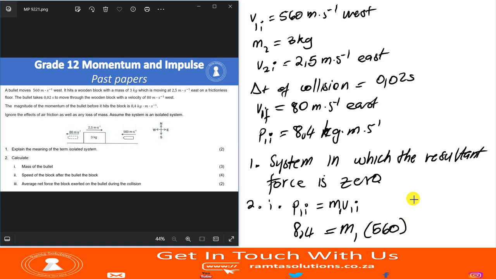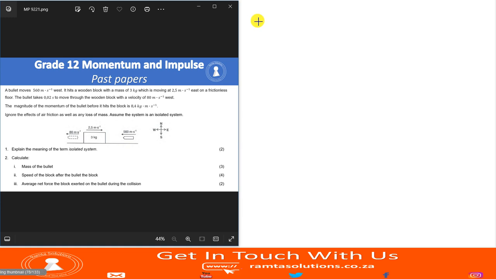So what is our mass? It's 8.4 divided by 560. What does it give you? It gives us 0.015 kilograms. Guys, you can also round it off to 2 decimal places, but for the sake of convenience, just leave it as it is, 0.015.